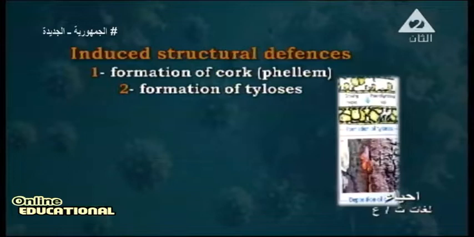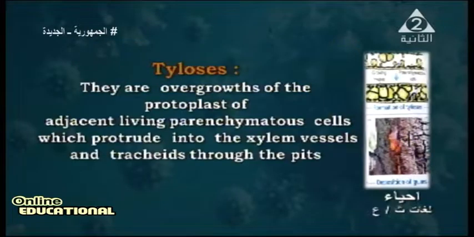What is the induced structural defense? The induced structural defense is like the formation of cork, or phellem, or the formation of tylosis. When the plant undergoes an invasion, or there is some crack or holes inside the plant structure, what can the plant do? It forms the cork or tylosis. This tylosis closes the opening and prevents any germs from entering. Tylosis is an overgrowth of the protoplast.